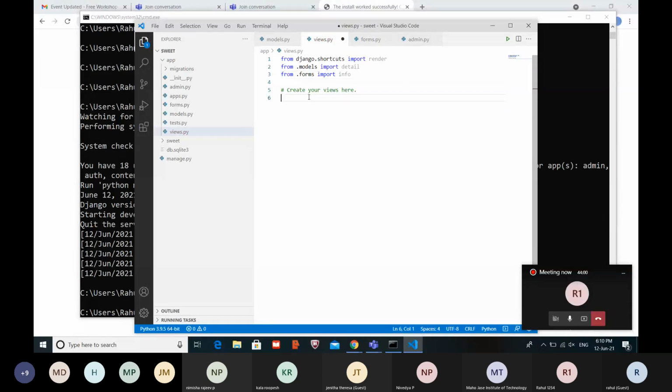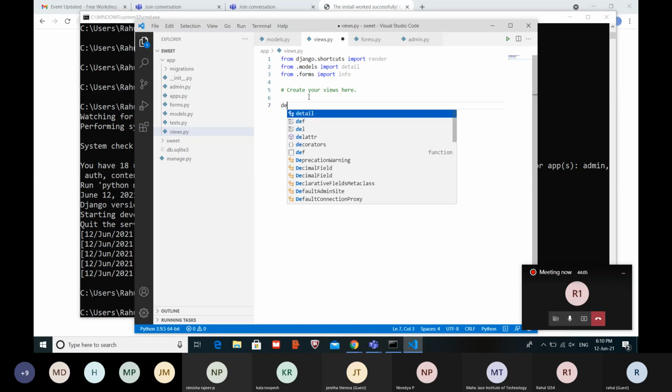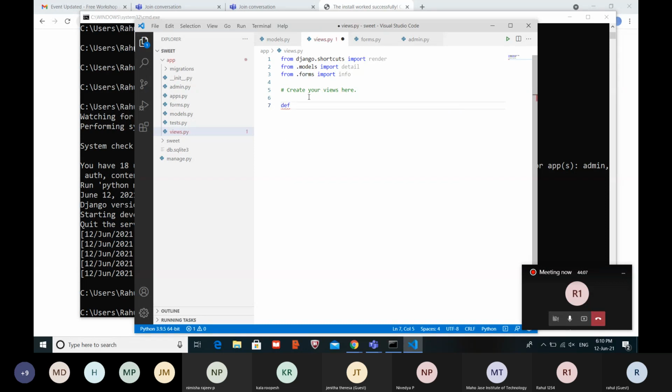From here, we will create our function named register with request.